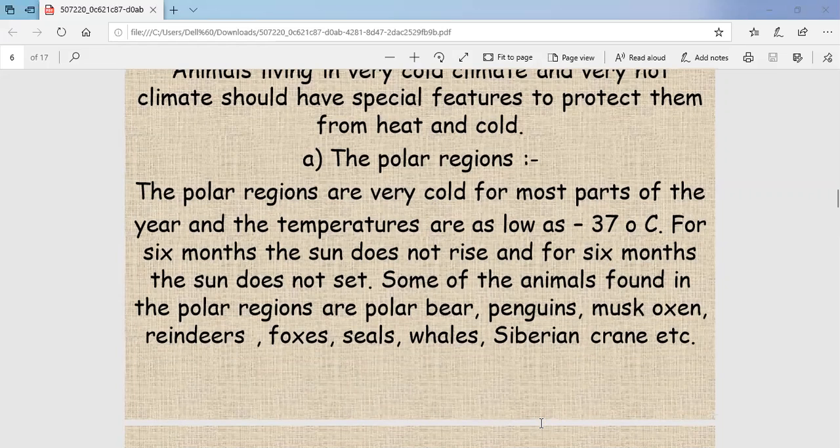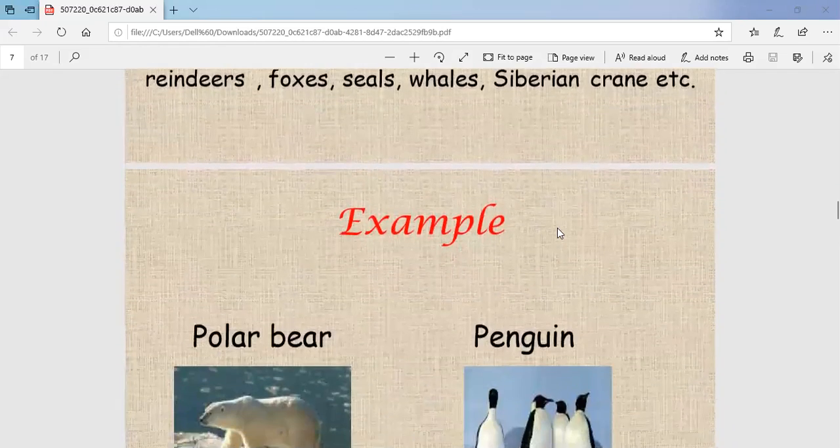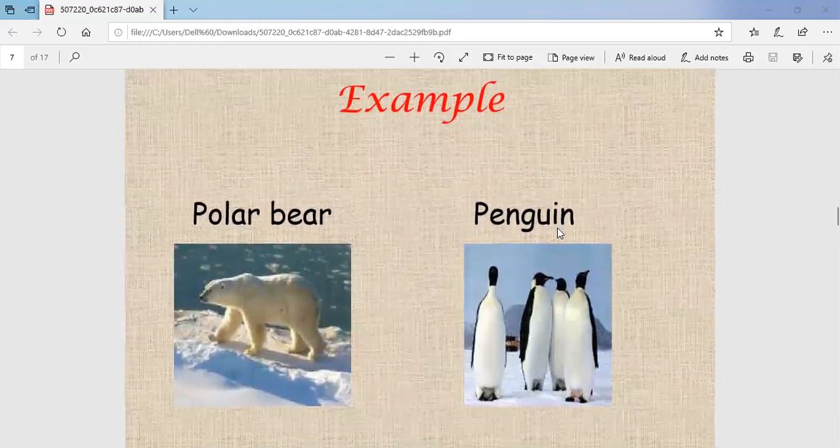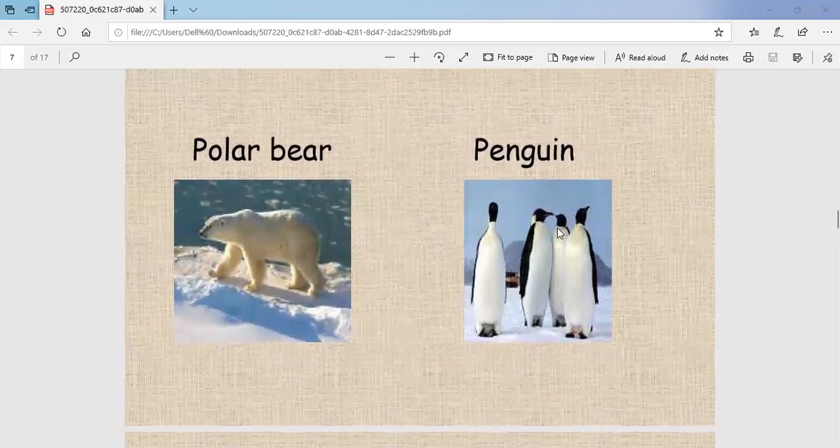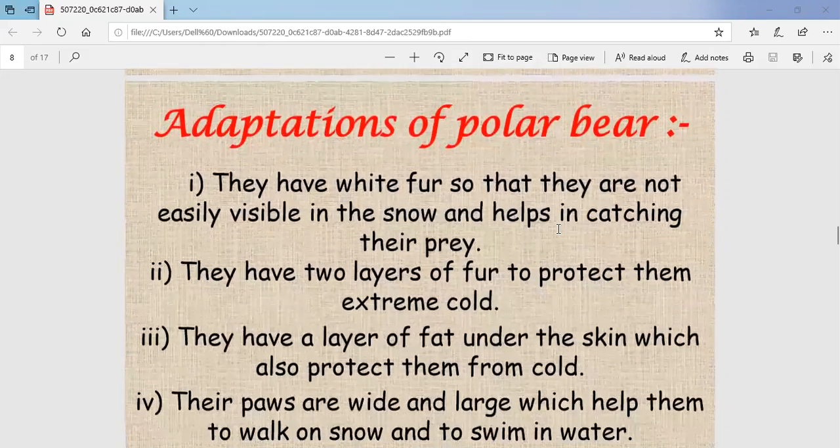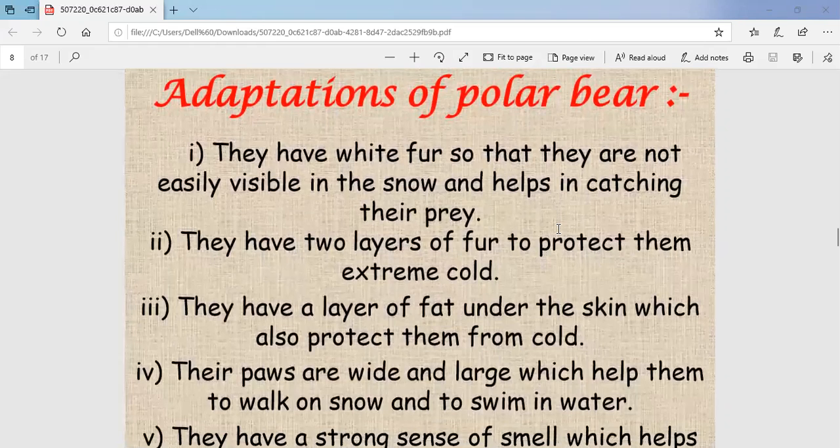So we can see that these animals are found in polar regions where the temperature is very, very low. Even we can't imagine the temperature which is minus 37 degrees Celsius. So children, today we'll discuss the polar bear and penguins, which are a few examples of animals that live in the polar regions. First of all, we'll study the polar bear. What are the adaptations of the polar bear? How can it survive in polar regions?